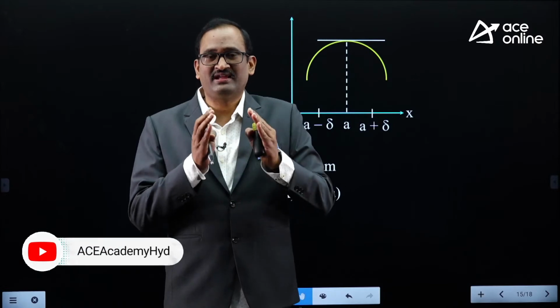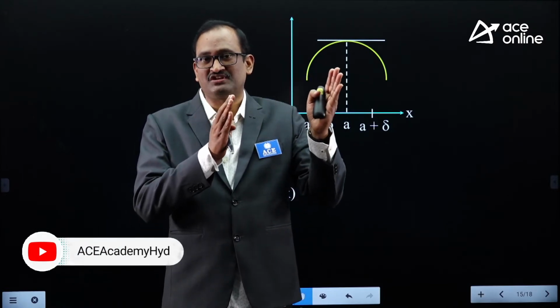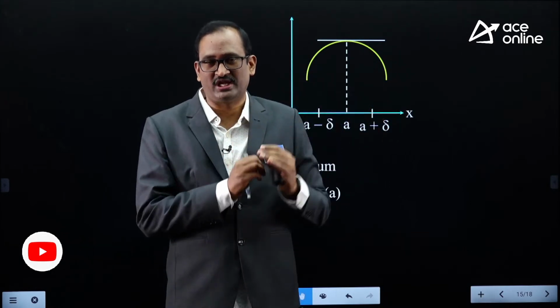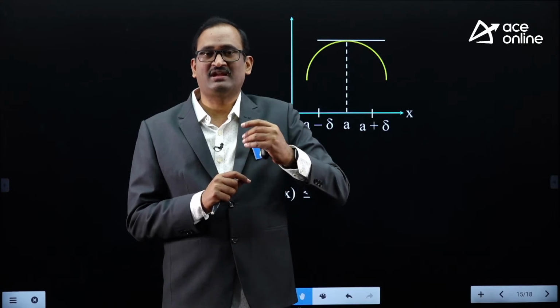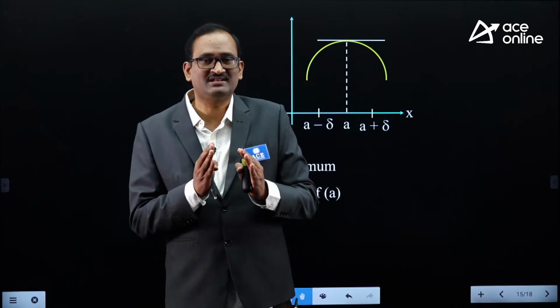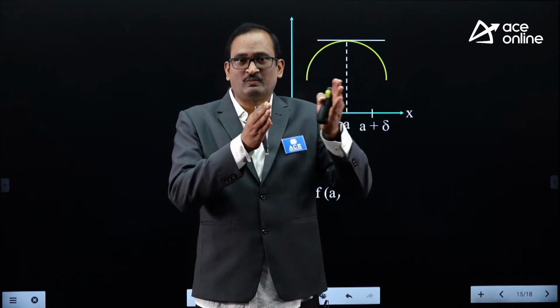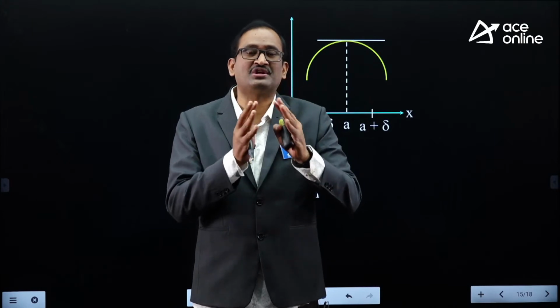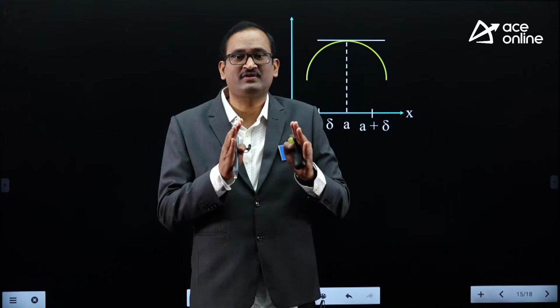Please be careful. ESE students, in the GATE, whatever the time will be given, 65 questions are to be answered in 180 minutes. That would be quite comfortable. Almost we can effectively manage the time. But for ESE, the only thing is some problems you need to solve with the help of options. Some problems you have to increase your calculation speed. Then only you are able to manage the time. Not for every problem.